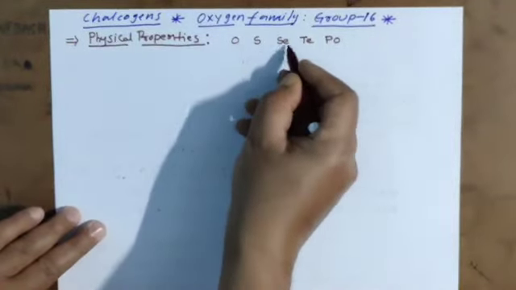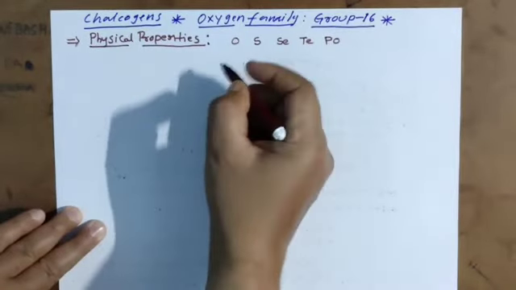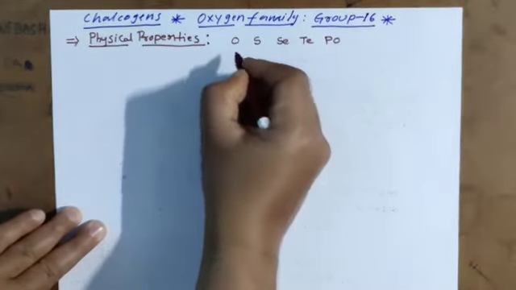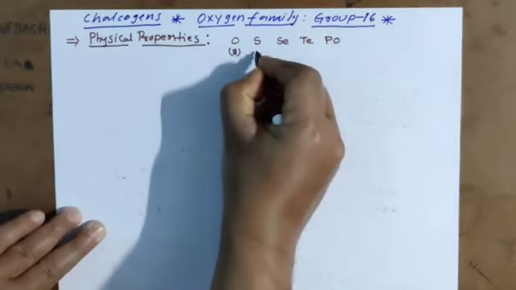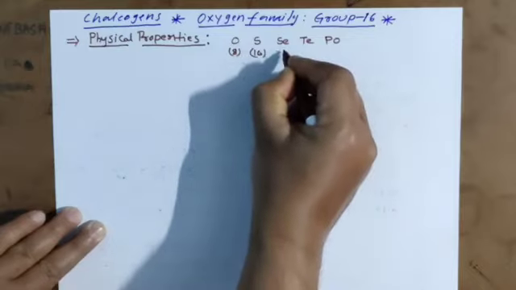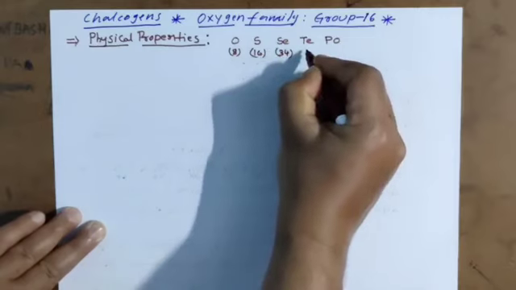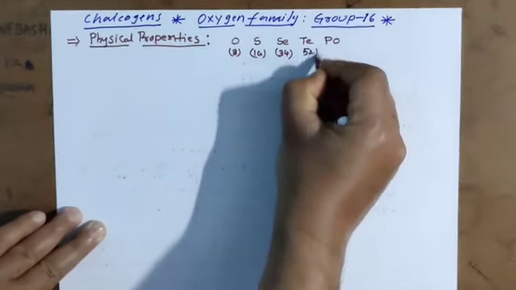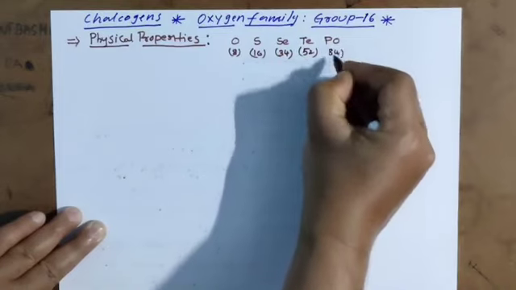If anybody needs the atomic numbers, oxygen is 8, sulfur is 16, selenium 34, tellurium 52, polonium 84.